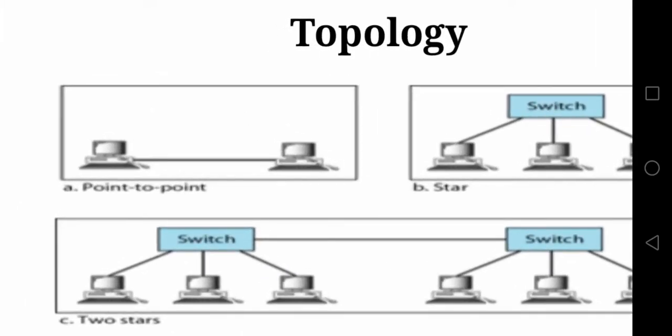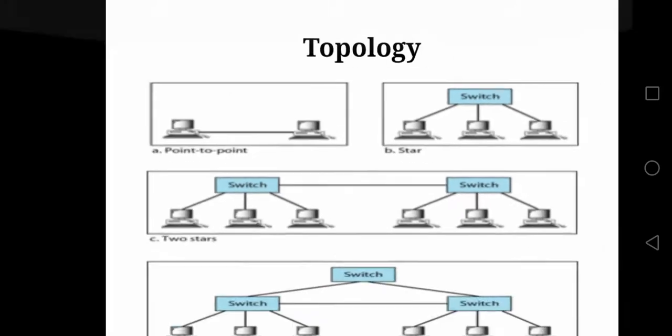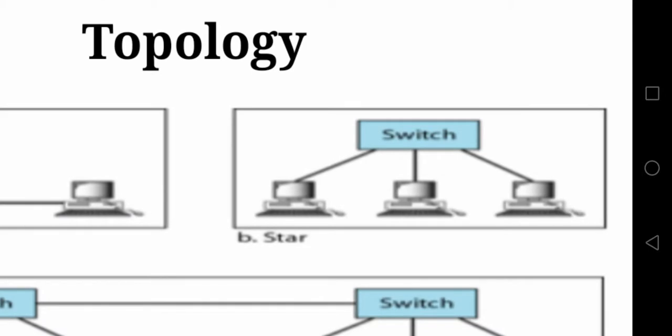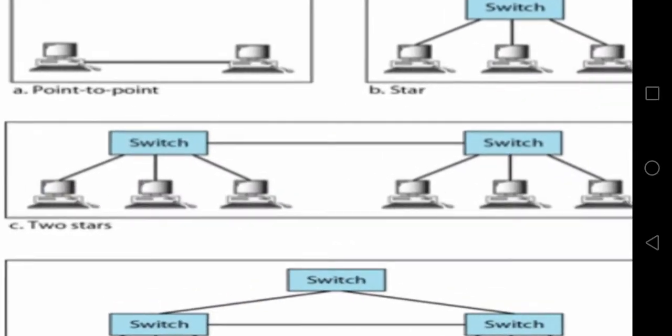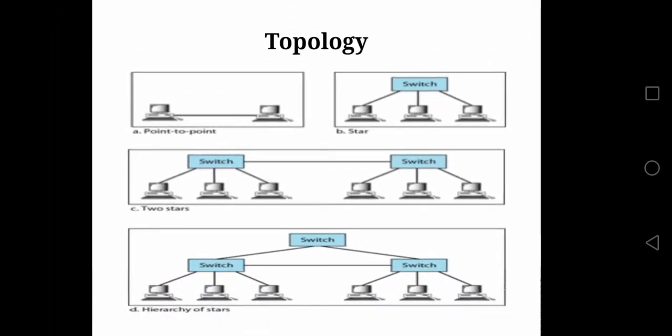We have diagram A. If two devices, then they are connected using a point-to-point link. You can observe diagram B. If three devices, they are connected using a switch, which forms a star topology. Then we have diagram C, where two star topologies are connected. Then you have diagram D. In diagram D, two switches or two star topologies are again connected to a switch, which we can call a hierarchy of stars. This is about the topology.